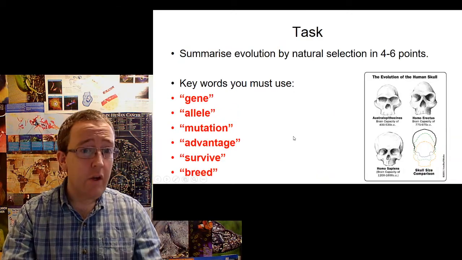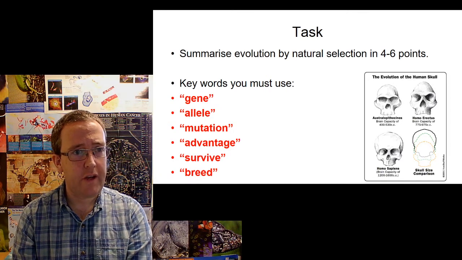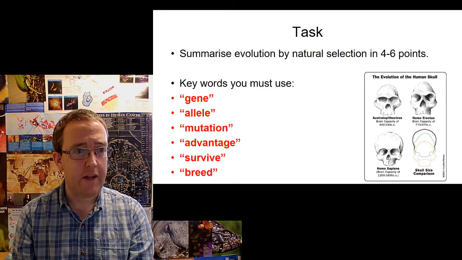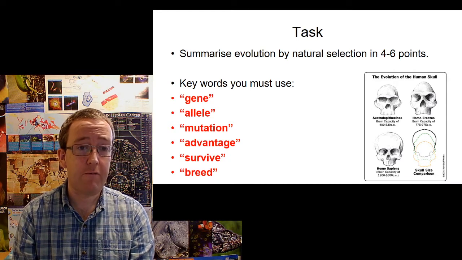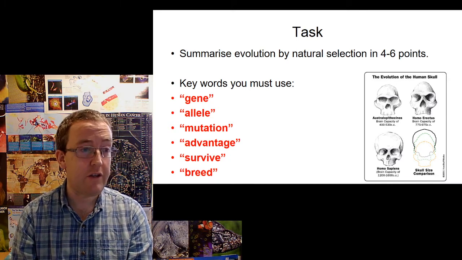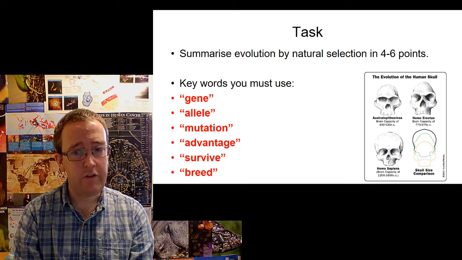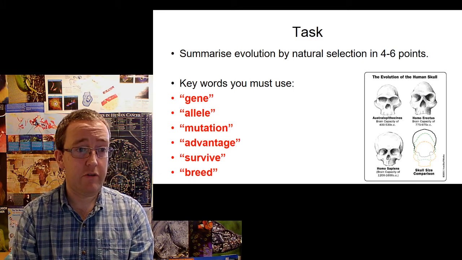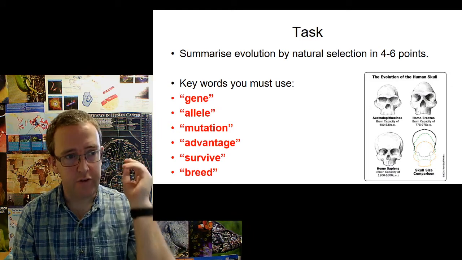Okay, so that's your recap of natural selection and evolution. What I'd like you to do at this point, if you want to make sure that you know that information, is pause the video and summarise evolution by natural selection in 4 to 6 marks, which could well be a GCSE question. Stick in the words gene, allele, mutation, advantage, survive and breed. Make sure you get all those terms in there, because they would be what you'd be expected to do in an exam. So pause the video now and have a go.